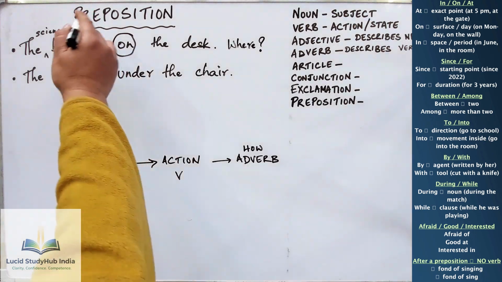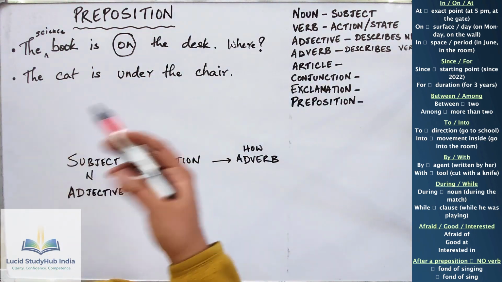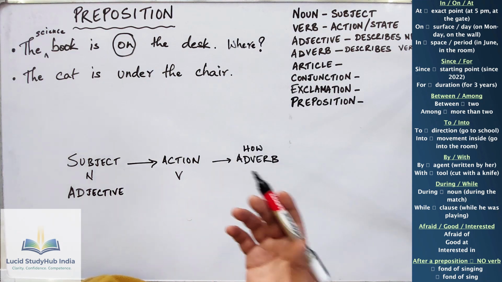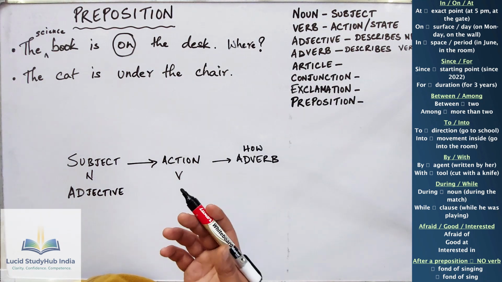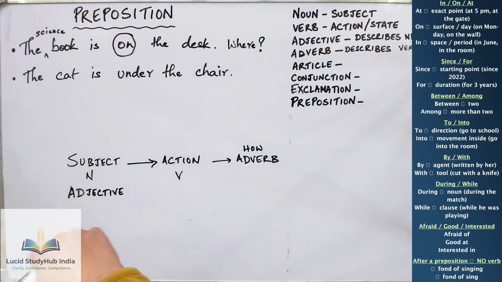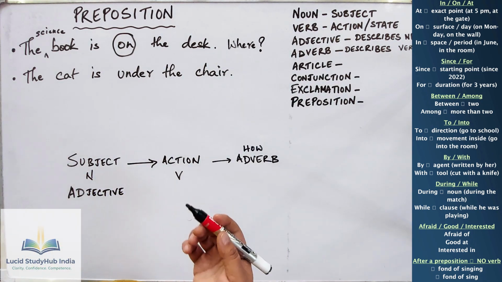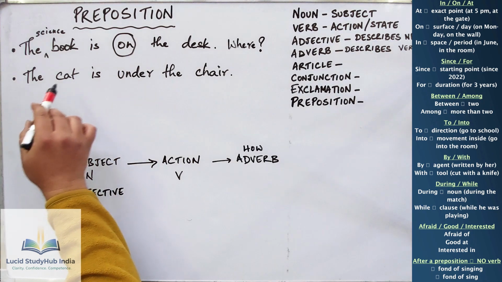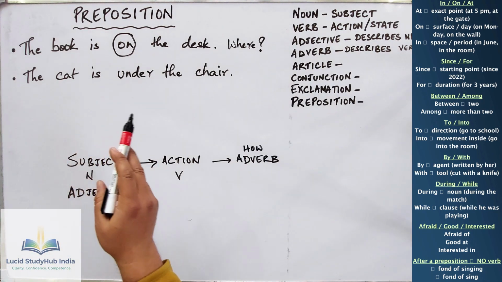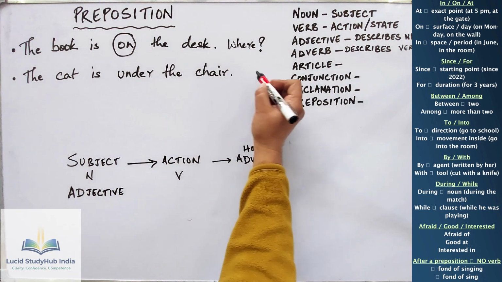So the prepositions are words that tell us where something is, where the subject is, or where the subjects are, if there are more subjects in the sentence. The sentence can be long, there may be many subjects. So take the next one. The cat is under the chair. Where? Again, where?